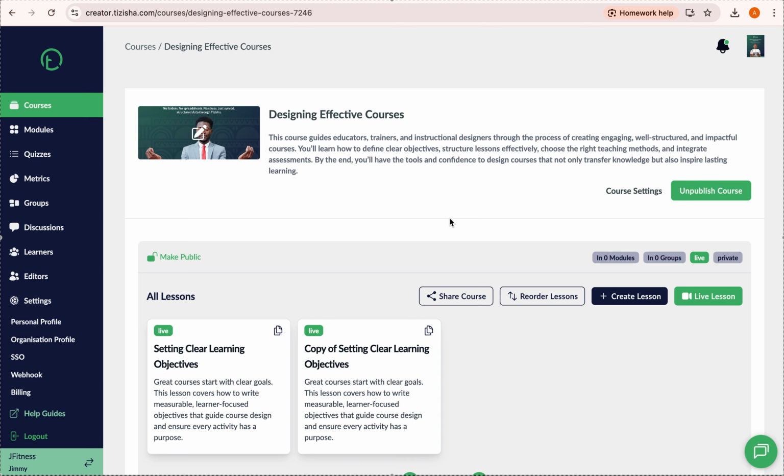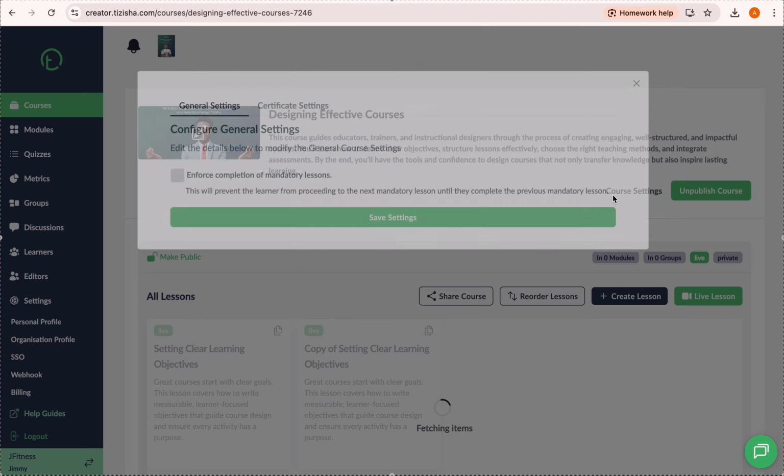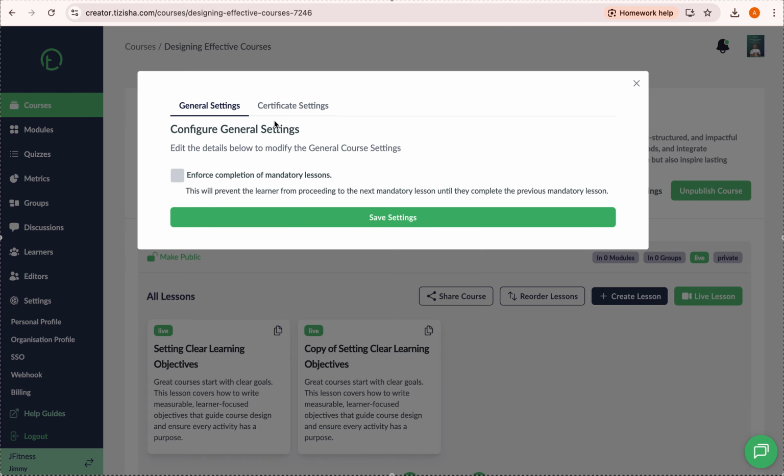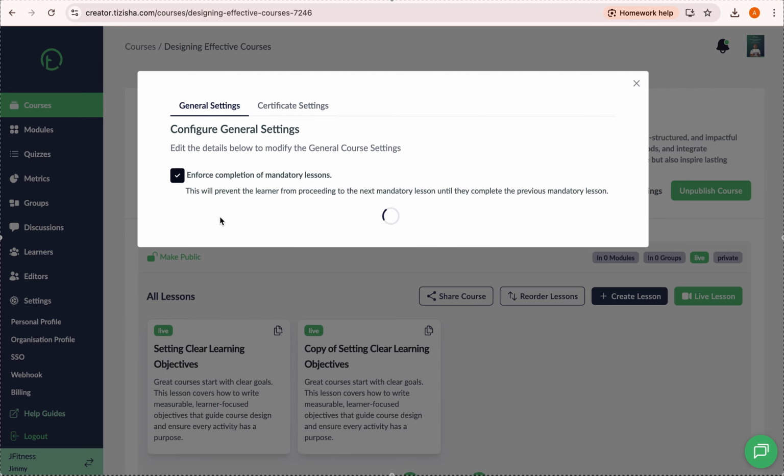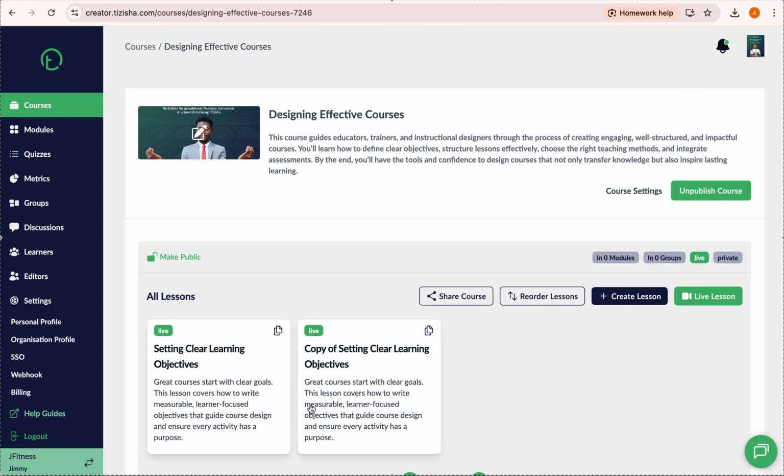Okay, so that's set. The other thing, we do have course settings. So I want to show you. You remember how we had progressive lessons blocked? This is the section where you do the blocking. So if you click on course settings, under this section is where you enforce completion of mandatory lessons. So if I click on this, the lesson we called setting clear learning objectives will be the only one accessible. The second one will only be accessible once the first one is 100% complete. And if we had a third lesson, that would still be the flow, right? So let's do that configuration and hit save. Yeah, so that will be the case for this.